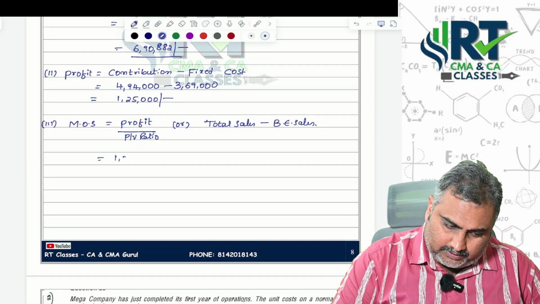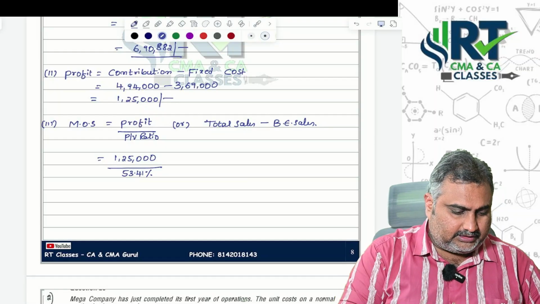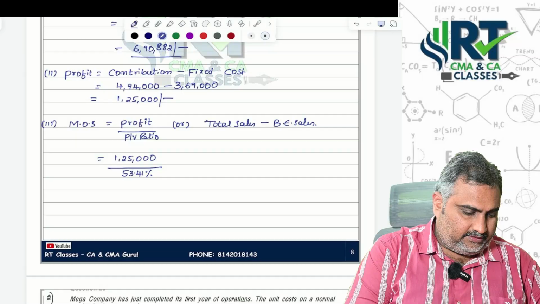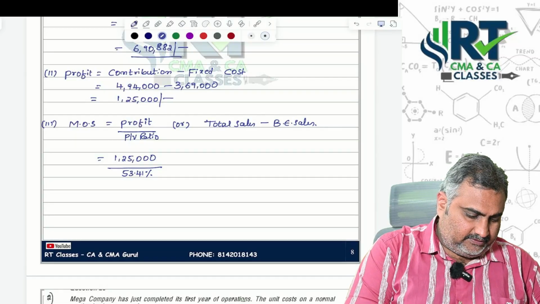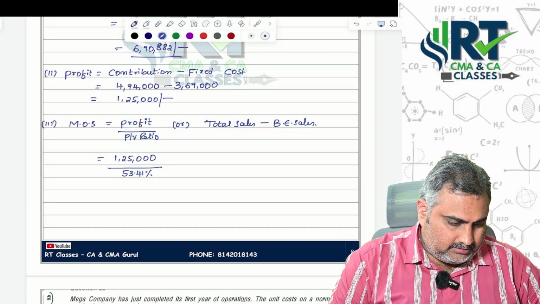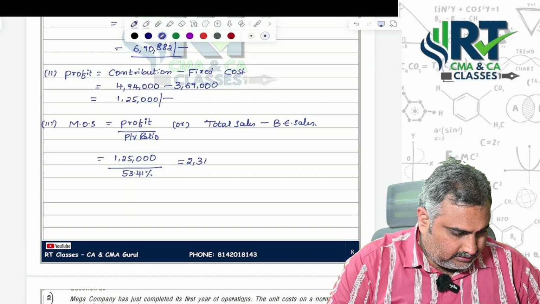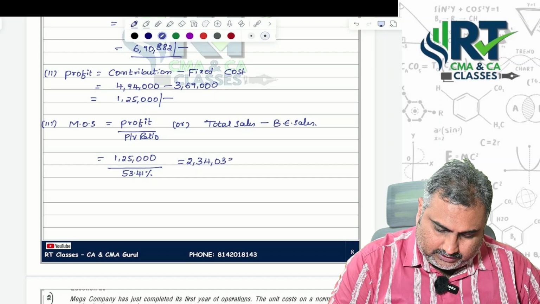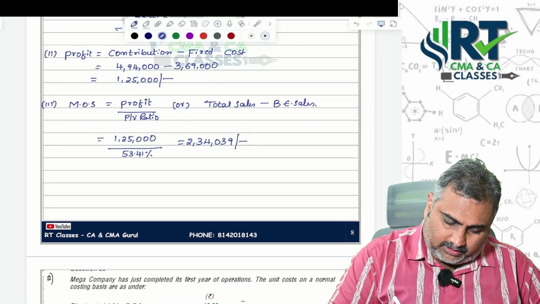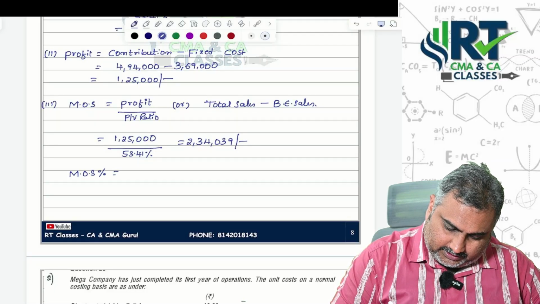That is equal to 1,25,000 divided by 53.41 percentage, which is 2,34,039 rupees. But they are asking margin of safety percentage.